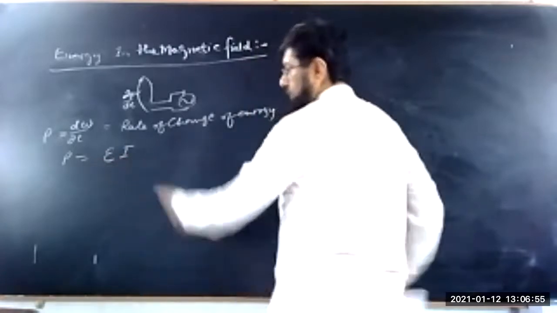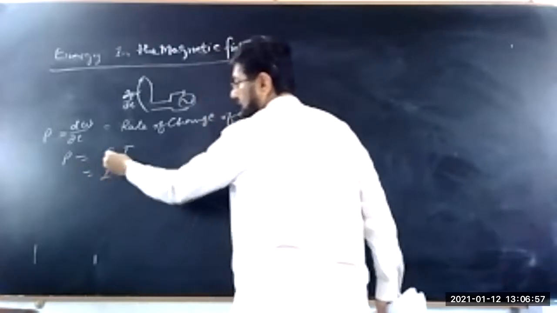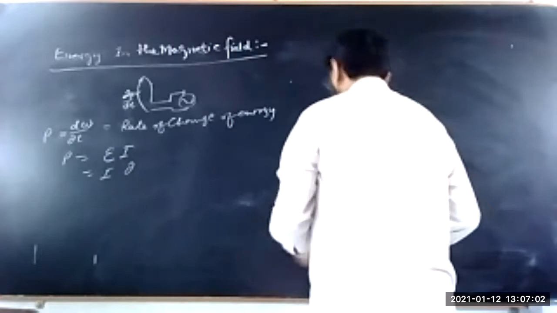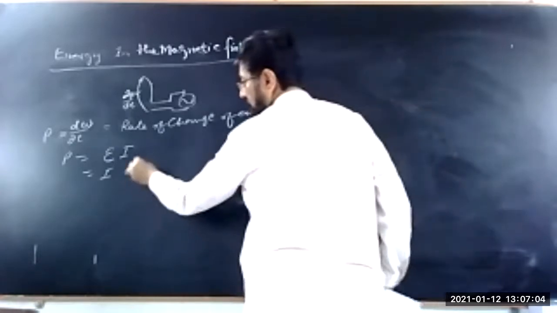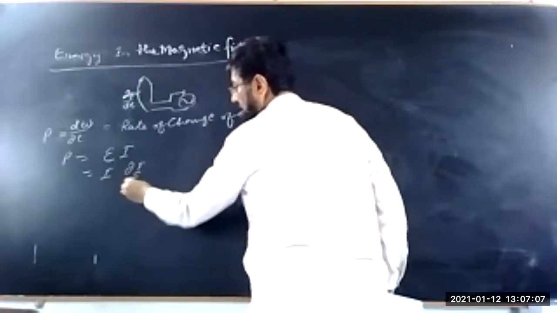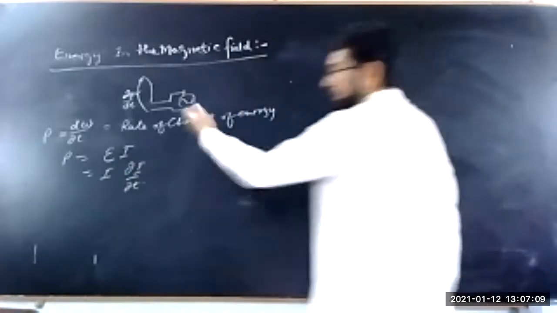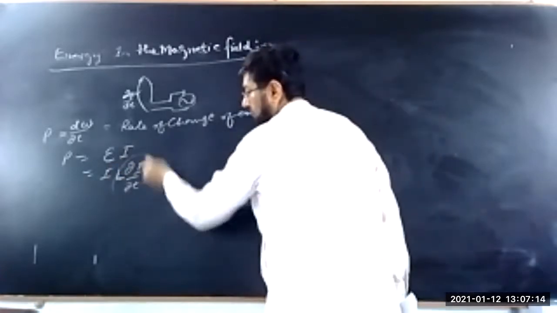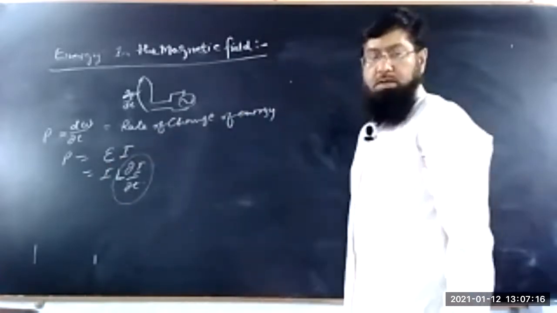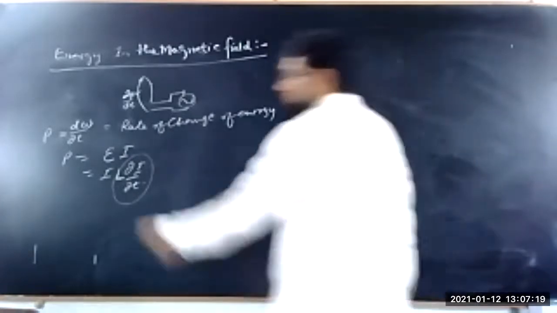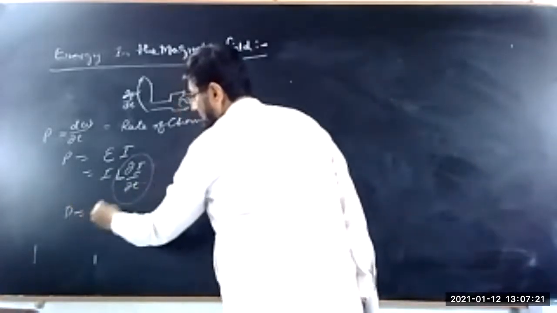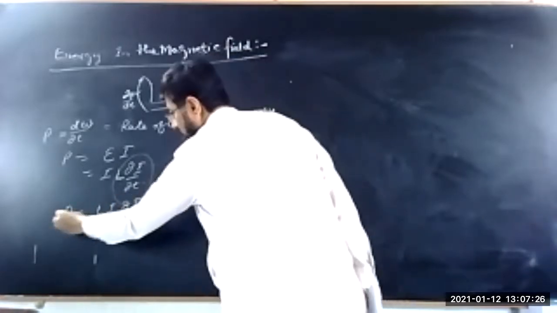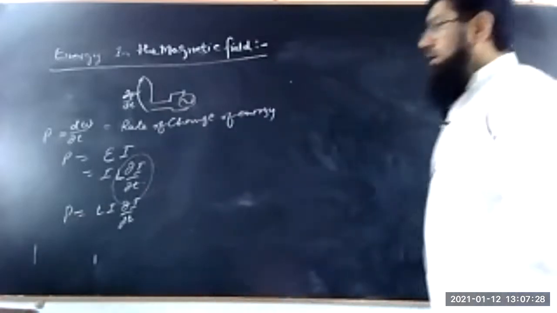So this EMF can be rewritten. According to Faraday's law, this EMF, in the same coil, we call L di over dt. This is the EMF. Clear? L di over dt. So we can write P is equal to L i di over dt. This is the power, or rate of change of energy.